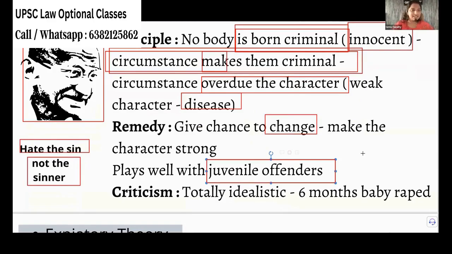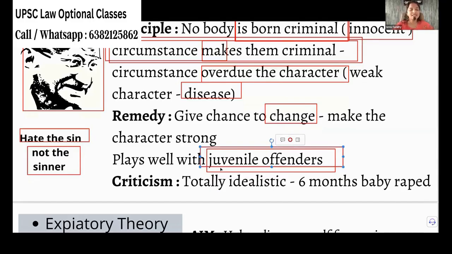But in reality, we see once a juvenile goes to a juvenile home, they enter as a pickpocket, and when they come out, they come as a big robbery gang, or in jail they will learn everything. That is practical. It's up to you people to change everything. But in theory, it plays well with the juvenile offenders. That's what is given as the remedy and positive things.